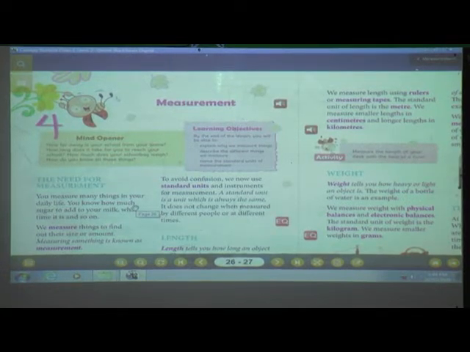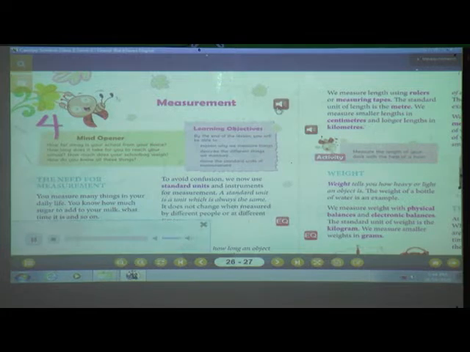I'll give you 1 minute. Now, first we will read this chapter. Listen to the audio, so you will understand in a better manner while I am explaining. Shall we start? Come on, keep your finger on each and every word.